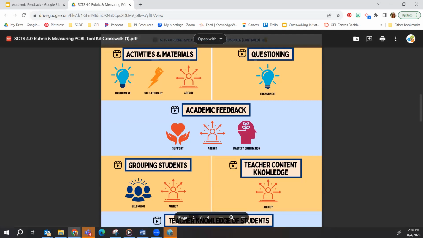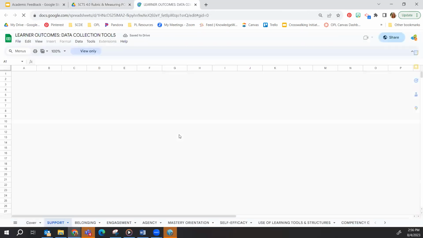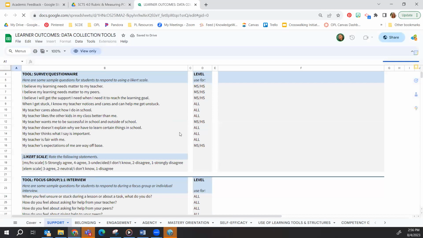I know there's a strong connection between academic feedback and support, so I am going to click on support. I see that there are several prompts and questions I can use to create a survey for my students. I notice that each prompt has a code for which level it best fits. Since I'm a middle school teacher, I want to make sure the prompts that I select are fitting my students where they are as learners.